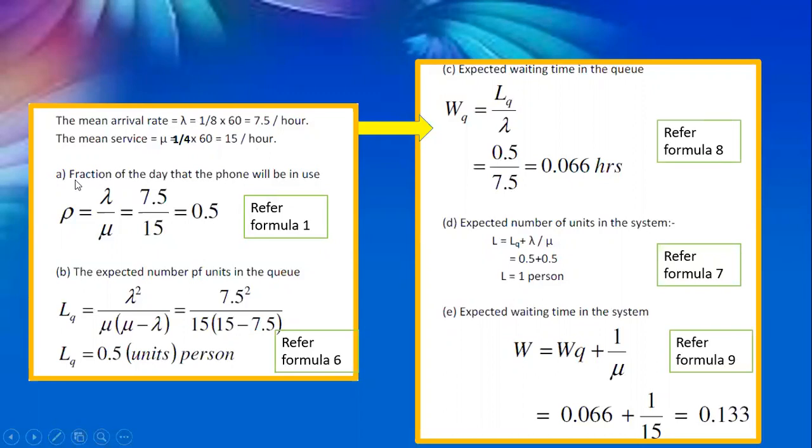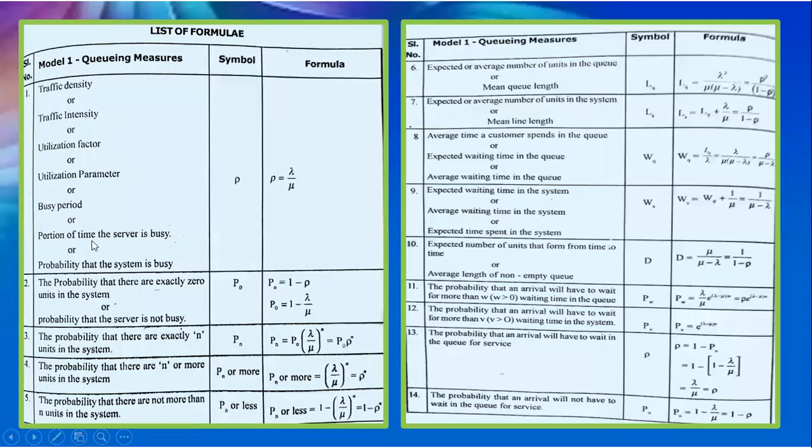The first thing you need to calculate is the fraction of the day that the phone will be in use. It is nothing but the busy period, or the utilization factor, the portion of the time that the server, here the telephone booth, is busy. That is given as rho equal to lambda by mu.